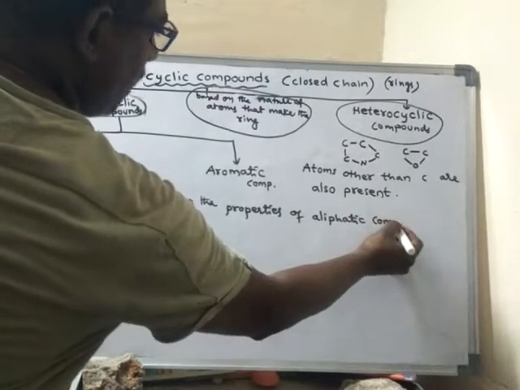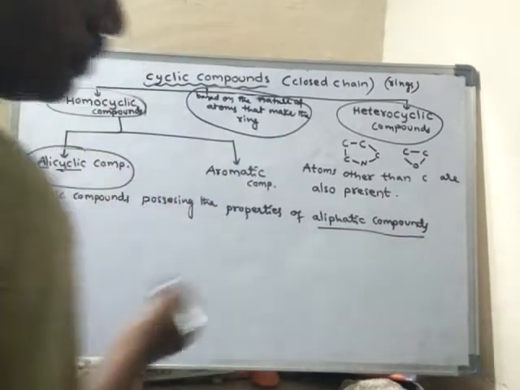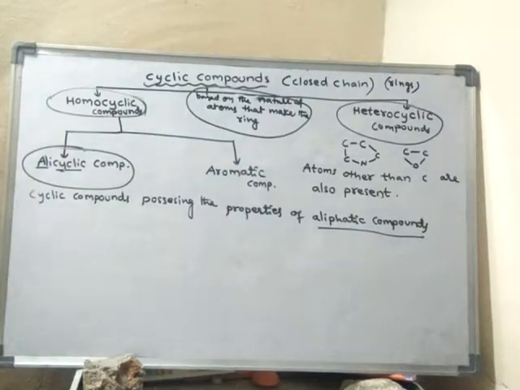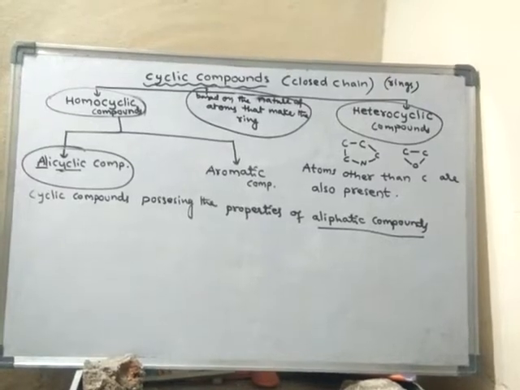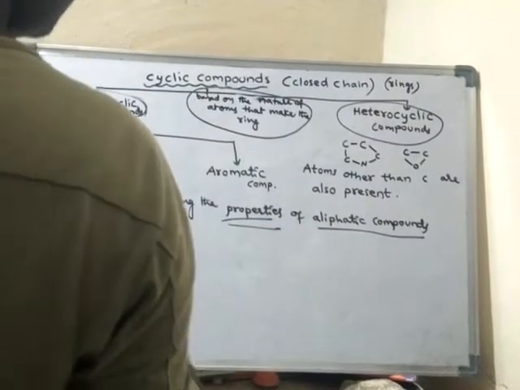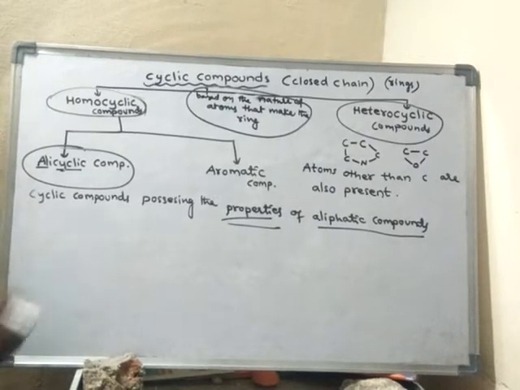What are aliphatic compounds? Aliphatic compounds are nothing but open chain compounds. Though these compounds are ringed, they possess the properties of aliphatic compounds. Let us see some examples.